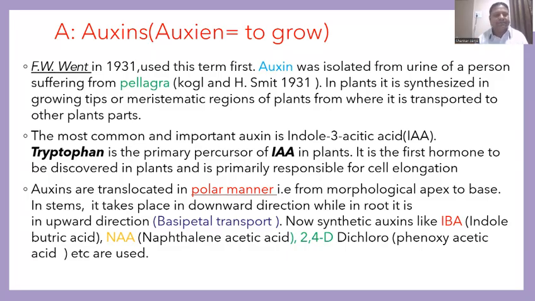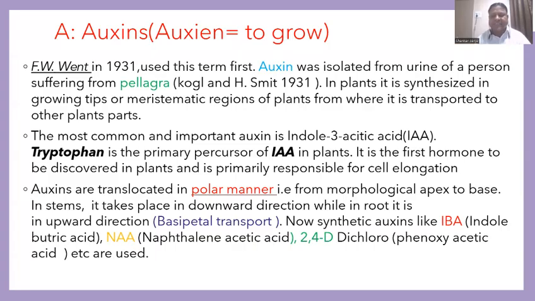And my dear friend, this auxin is translocated in a polar manner, that is from morphological apex to base. Even in stem, it takes place in a downward direction, while in root it is in an upward direction. That is called basipetal.